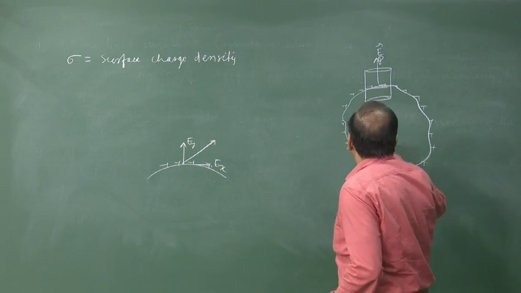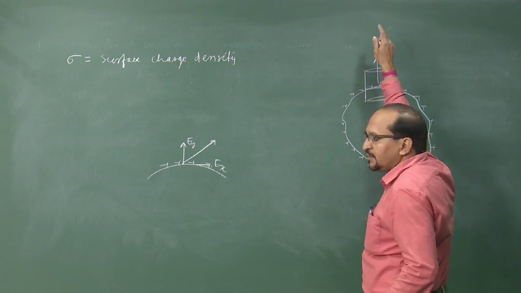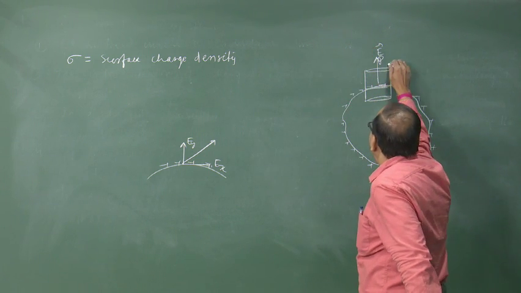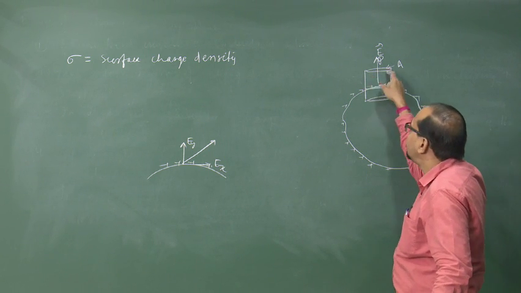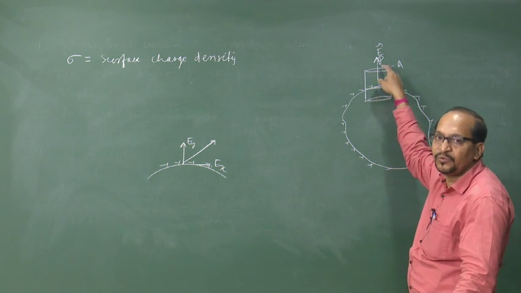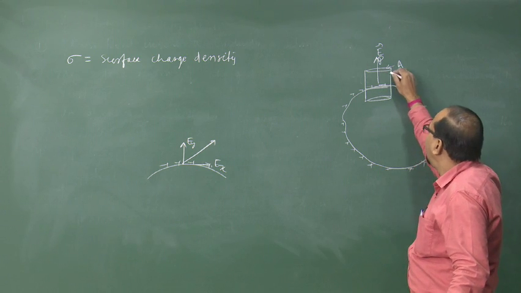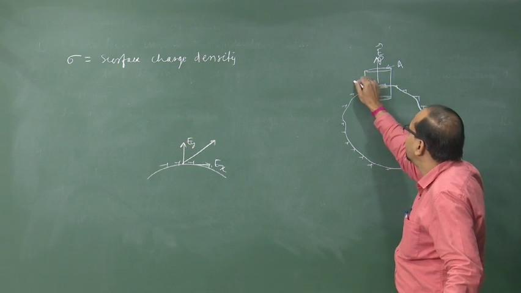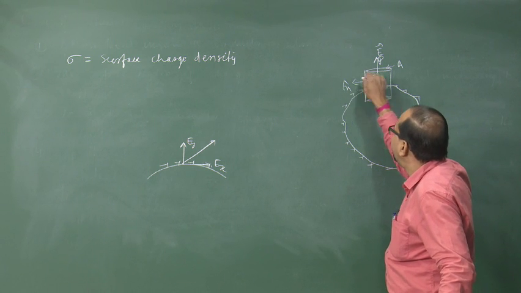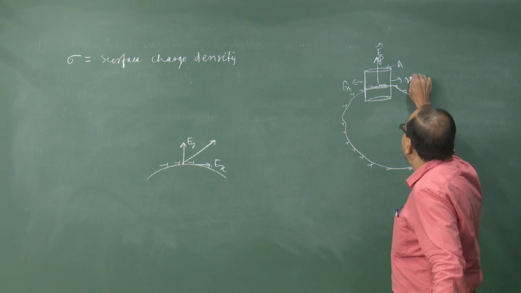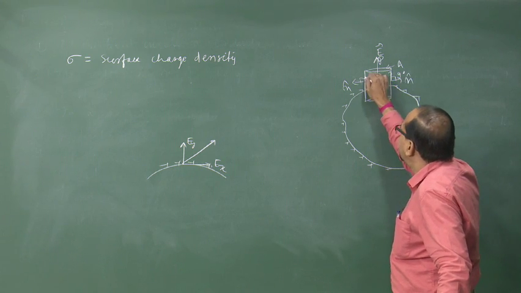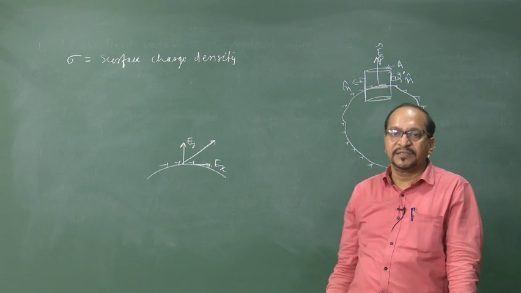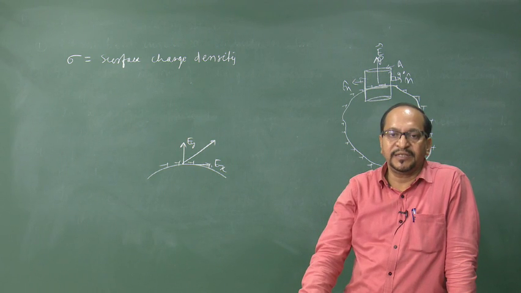So, here the electric field should be normal to the surface, and if the area is A, then the total flux through this surface will be E into A. Over the curved surface, the outer normal n cap and the electric field direction make an angle of 90 degrees. So, E dot ds is E ds cos 90, that is 0.